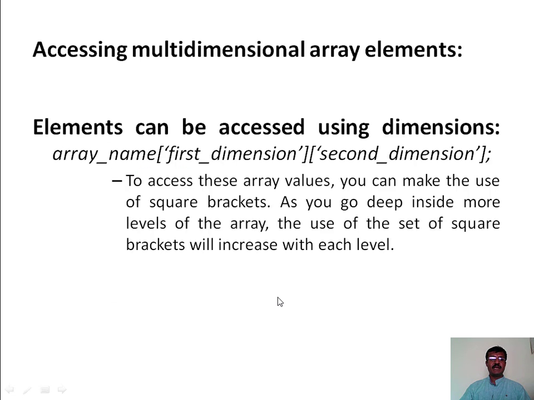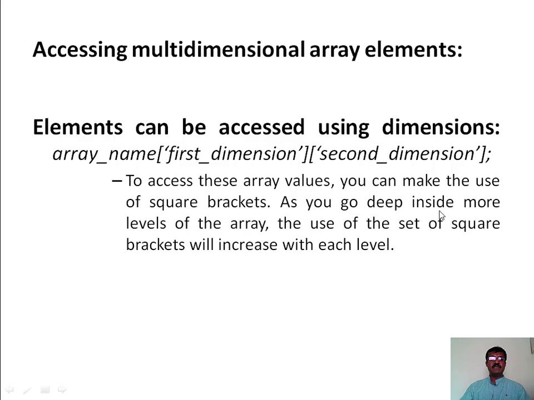Accessing multi-dimensional array elements. Elements can be accessed using dimensions. In multi-dimensional arrays, we can access the elements by using dimensions. For example, in 2-dimensional arrays, we need to have the array name followed by dimensions. In the case of 2 dimensions, there will be a first dimension and a second dimension. To access these values, you can make use of square brackets.